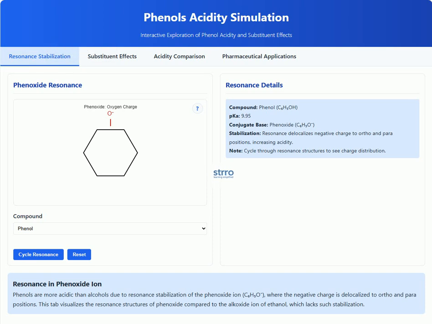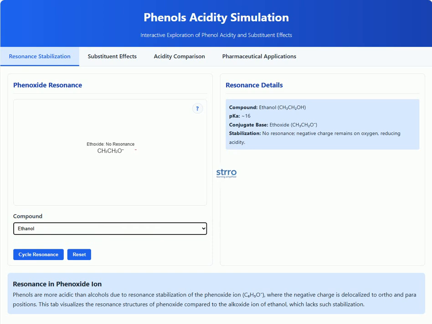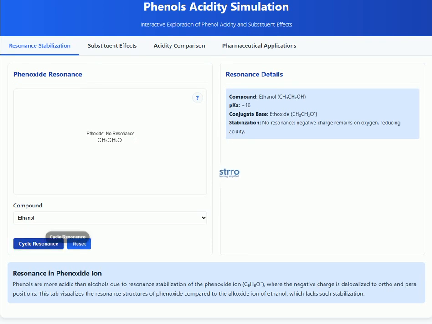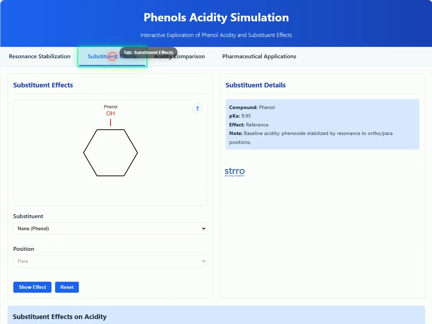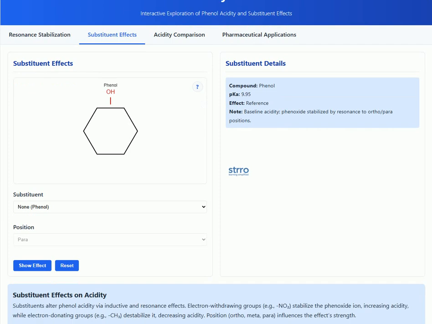Ever wondered how a tiny change in a drug structure can dramatically alter its effect? Let's explore the fascinating world of phenols and their acidity. Phenols, more acidic than alcohols, are crucial players in drug design. This acidity stems from resonance stabilization, visualized here.